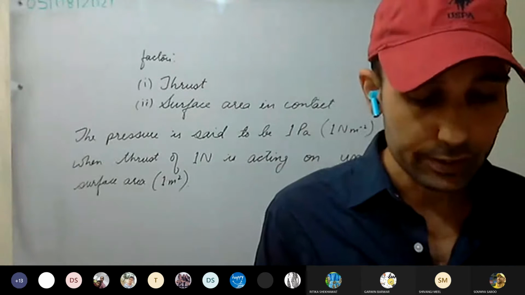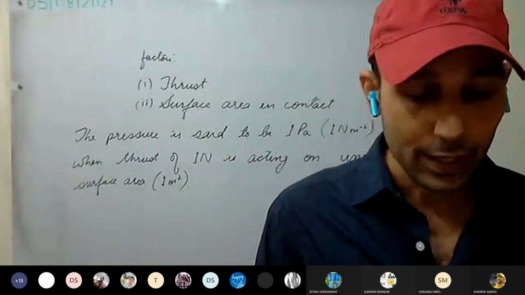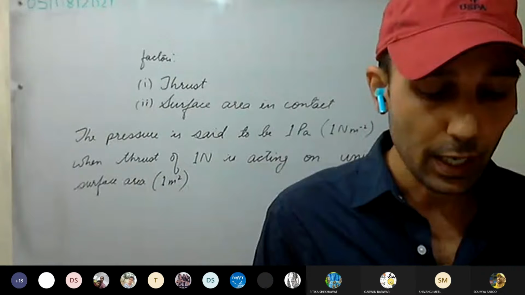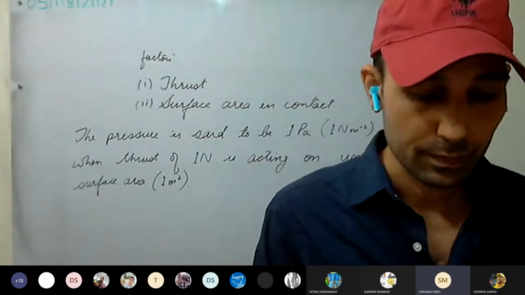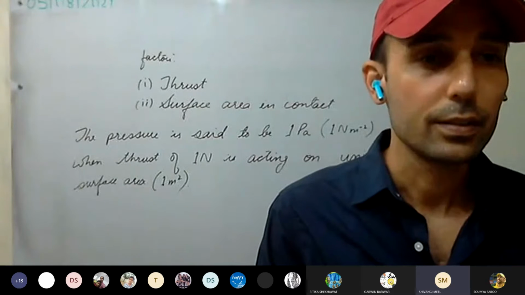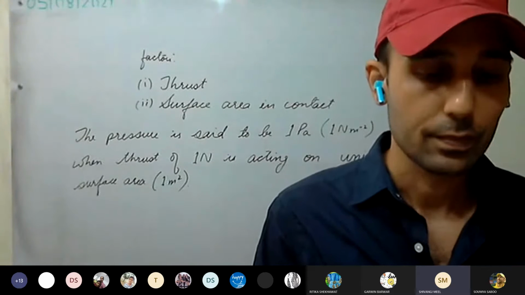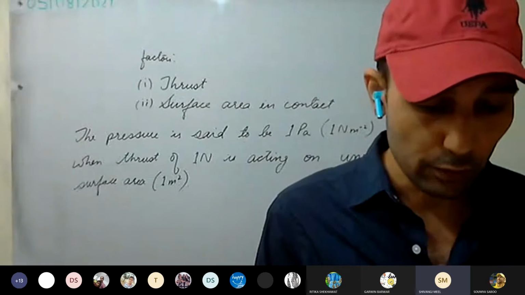Eighth question. Why are heavy trawlers fitted with a large number of wheels? To decrease the pressure which is exerted on the trawlers. So see here how you are going to write.